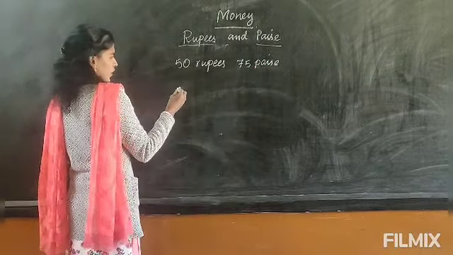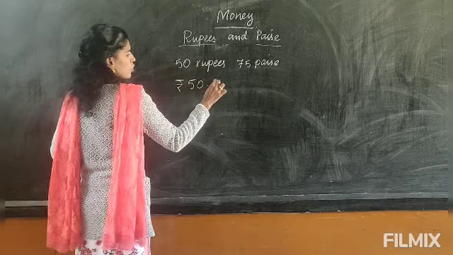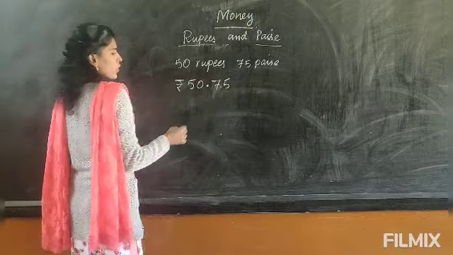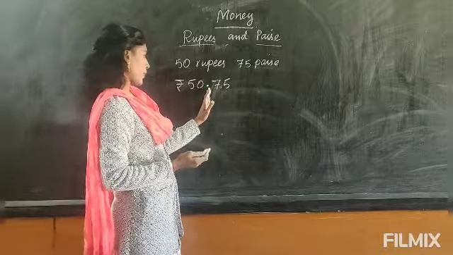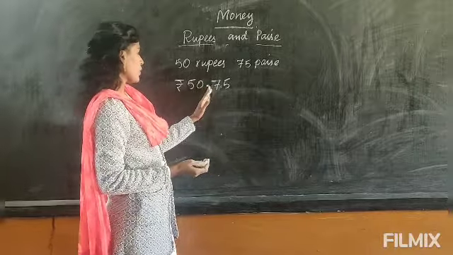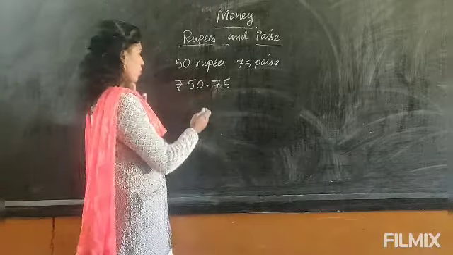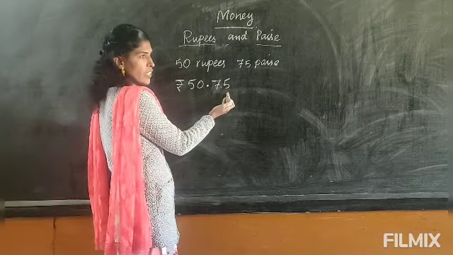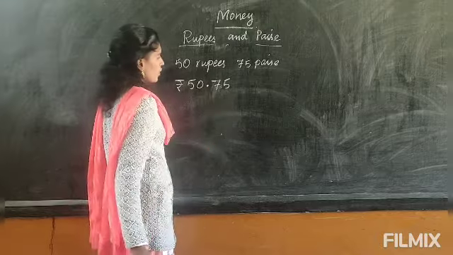We write this separating them with a point, a dot. The rupees are written on the left side of the dot and the paise are written on the right side of the dot. This is the way we separate the rupees and paise.